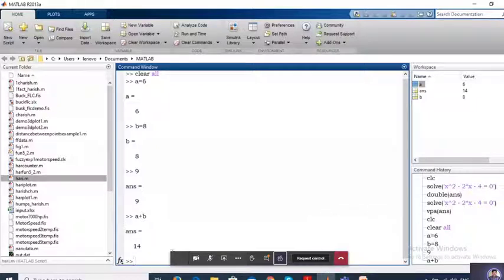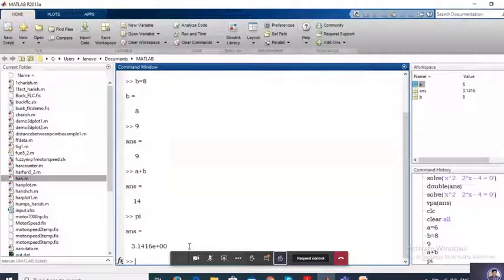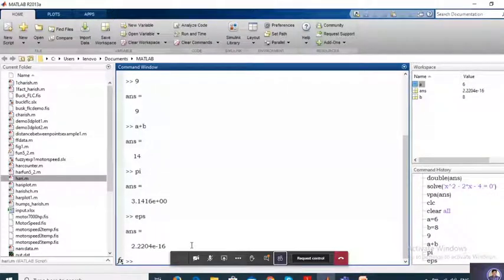If you want to go for, suppose, pi, how do you write pi in MATLAB? pi. It will give the value as 3.1416. And eps, epsilon, it will give the value of epsilon. You don't find any symbol for pi here, so you have to write it as pi. By default it will take it as 3.14. Epsilon value also will be like this.